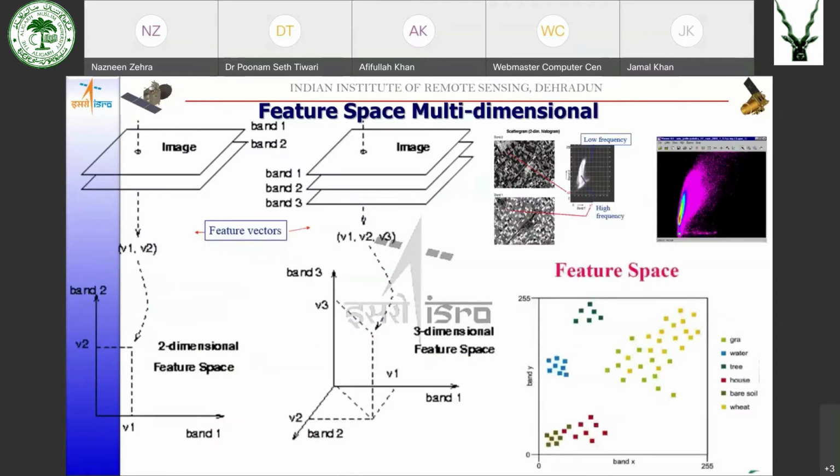Okay, so please don't confuse feature space. I can show only a 3-dimensional feature space here, but mathematically we can have any number of dimensions, an n-dimensional feature space. All these axes would be at 90 degrees to each other, and in this n-dimensional feature space, the pixels are plotted and classified.